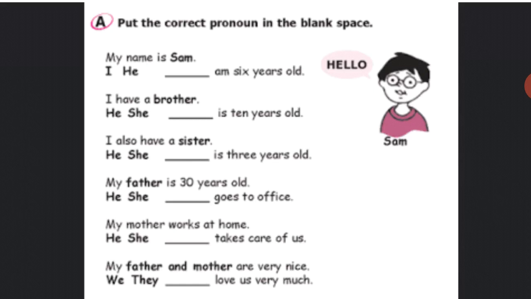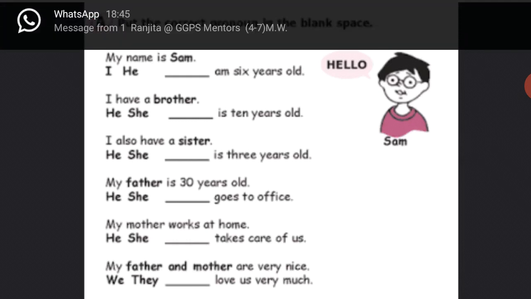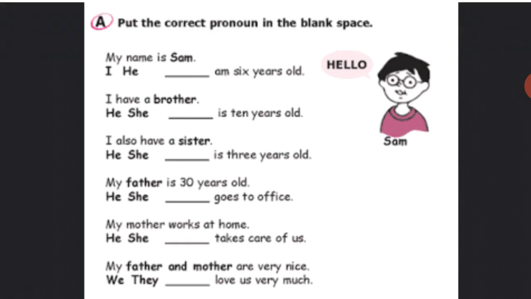Next, my mother works at home. Dash takes care of us. The answer is she. She takes care of us. Take the last sentence. My father and mother are very nice. Dash love us very much. What will be the answer? We or they? The correct answer is they.